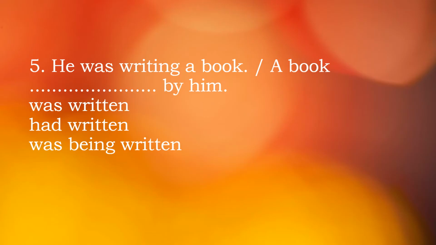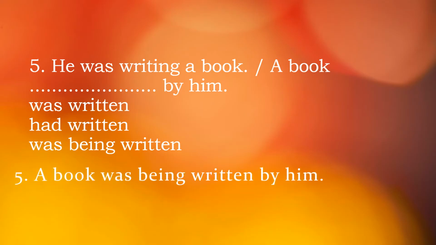So the third one would be correct. Book was being written by him. First, you take a book as subject, means this object will be at the beginning. Then would you take was or were? A book is singular, so was would be there. Then for continuous you take being. Then for verb B3 written, then by him. Him means here it was he, so when you change it, the objective form will be there. So book was being written by him. Let's see the answer. Yes, book was being written by him.